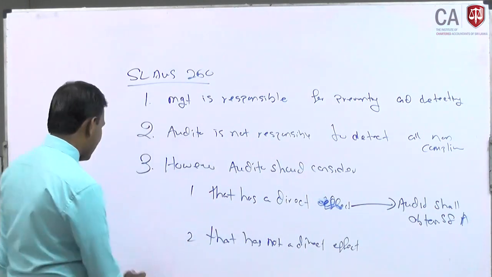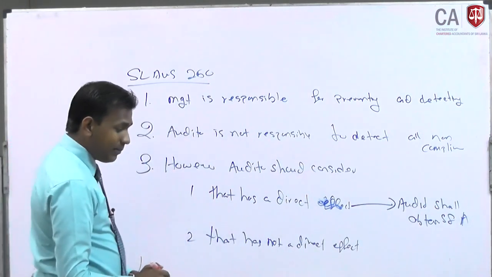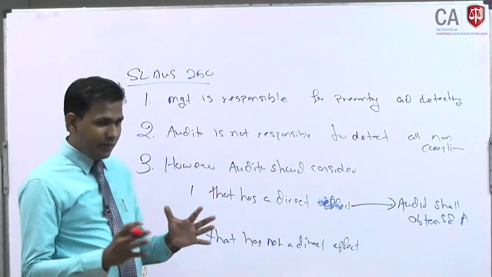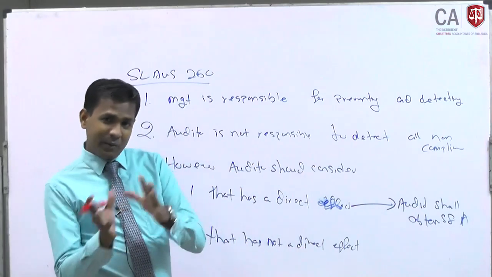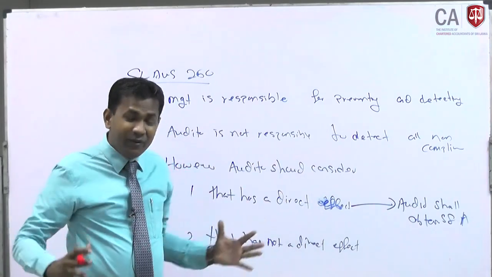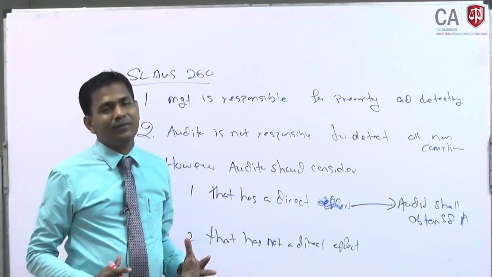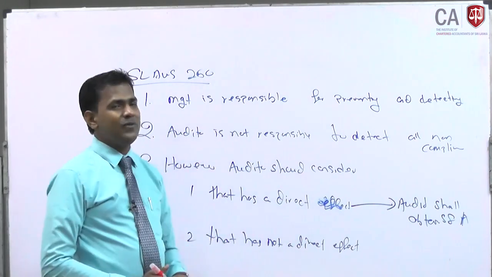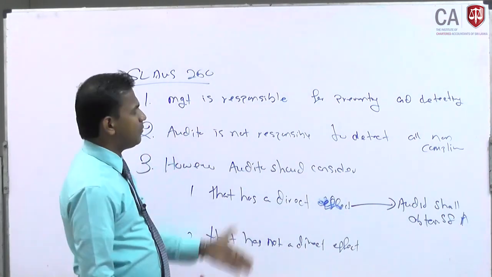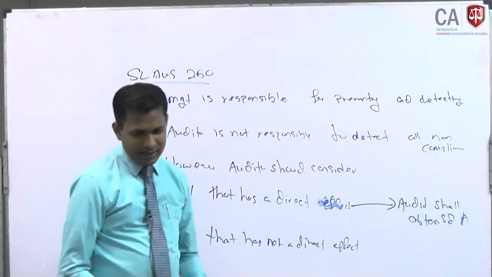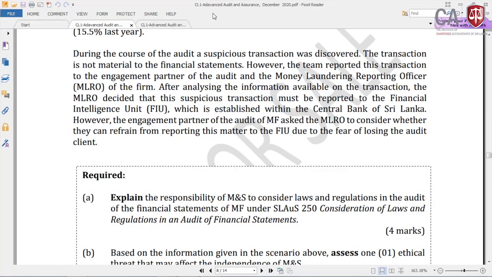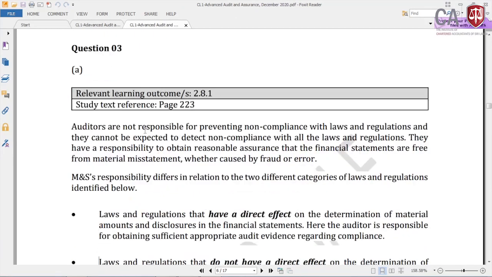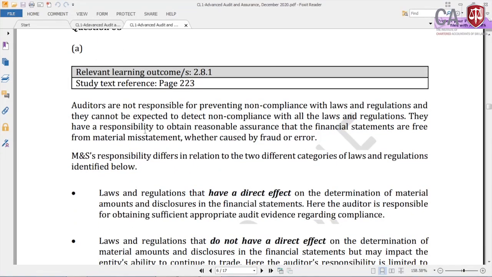In addition to that, the last one, number 4, auditor will remain alert throughout the audit and maintain the professional skepticism by doing other audit procedures to see whether there are any non-compliances, right? So these are the 4 matters which is expected by the examiner, exactly copy paste from the study text, right? If you see the answer, you see all 4 points I give.